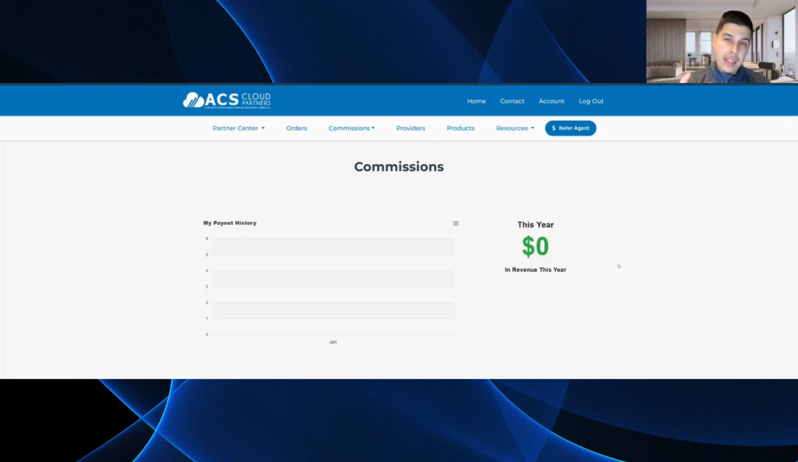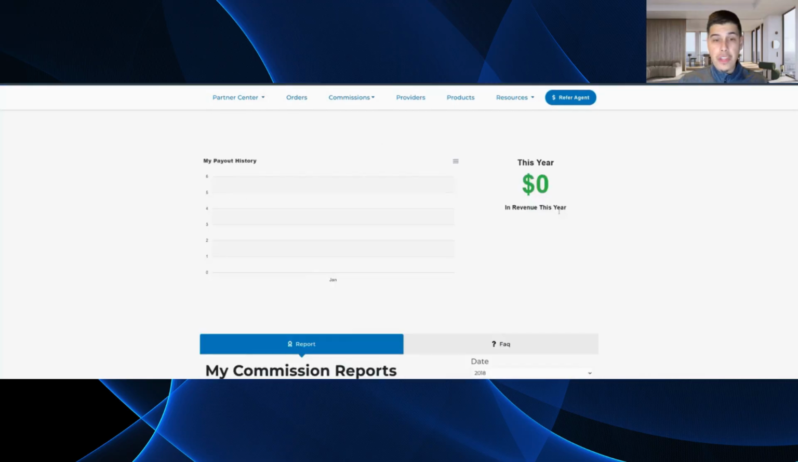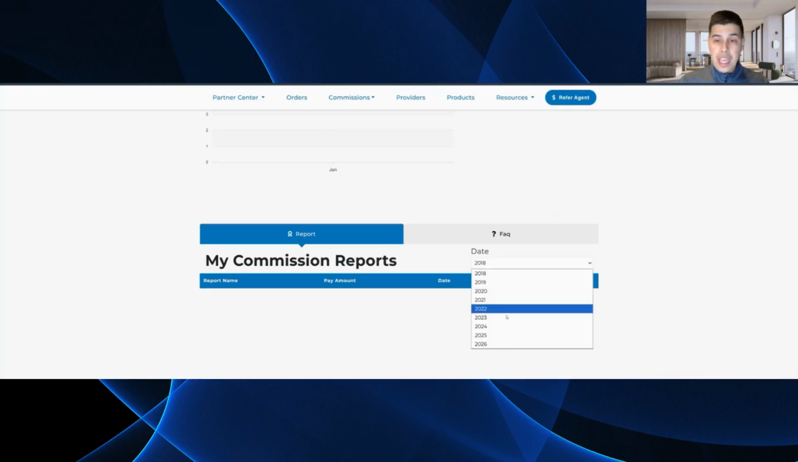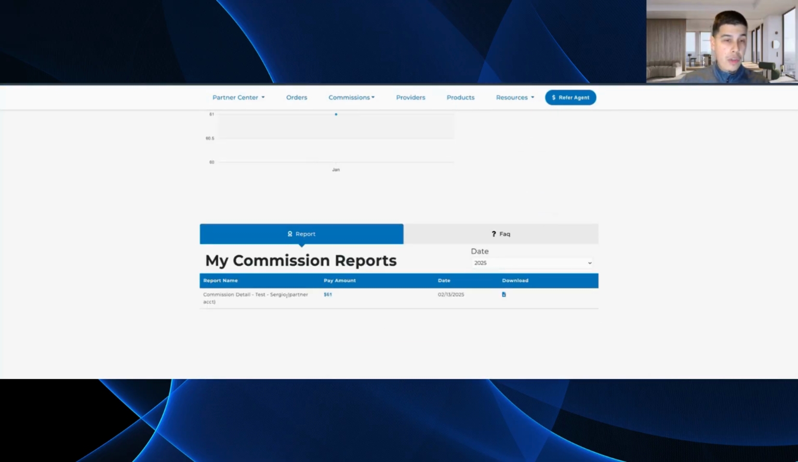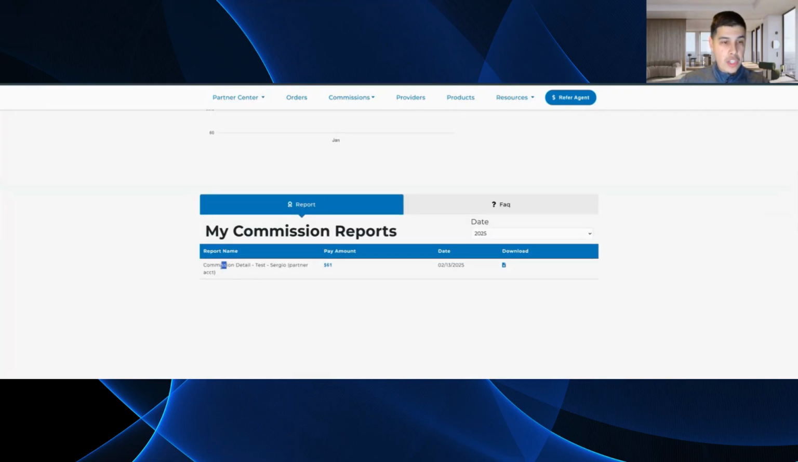You'll get a link that takes you to this portal, and you'll be able to see how much commissions you have for the year. You'll be able to download a statement. Here's an example of what it would look like. You'll see this commission detail. It'll say January 2026, the amount, and you have a download button, and you'll have an Excel file where you can see all the orders you've placed, the providers, what the commissions are billing, full transparency as far as how much you're earning on your deals.